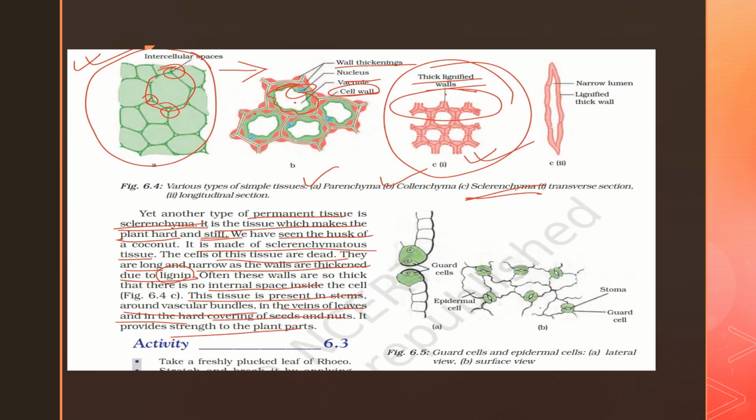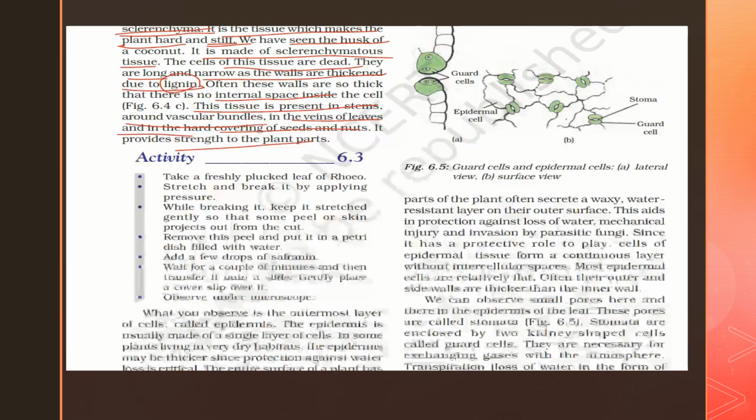Now we will move on to an activity. Take a freshly plucked Rhoeo leaf. I'll show you what a Rhoeo plant is in the next slide. Stretch and break it, applying pressure. While breaking it, keep it stretched gently so that some peel or skin projects out from the cut.